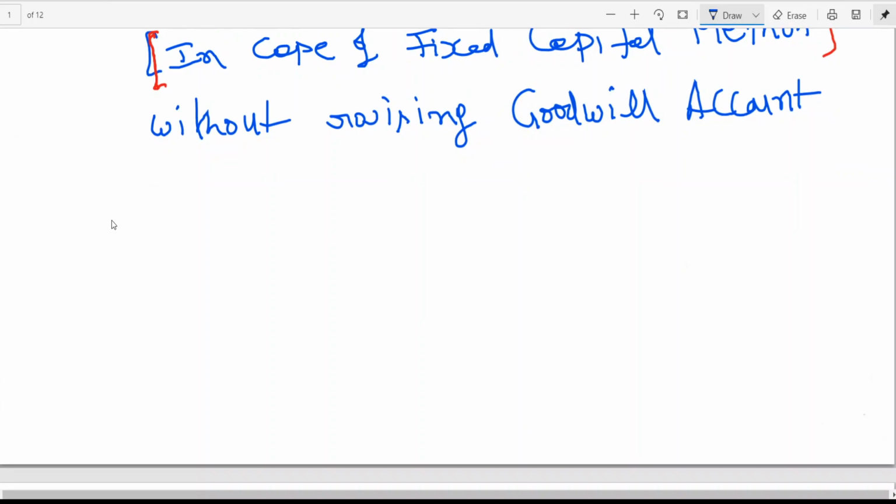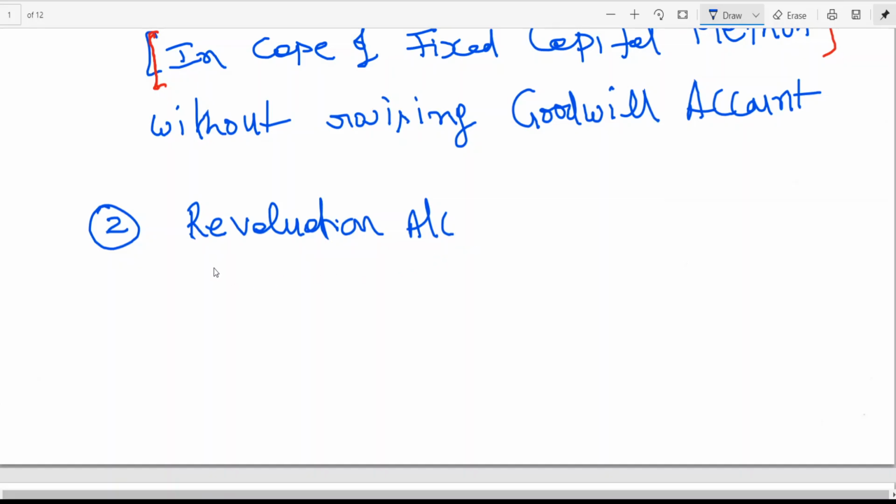Then second point, like we have already learned, revaluation account. I think we also had a discussion on when to open revaluation account. Whenever there is a change in the value of assets and liabilities, it will be reflected through which account?